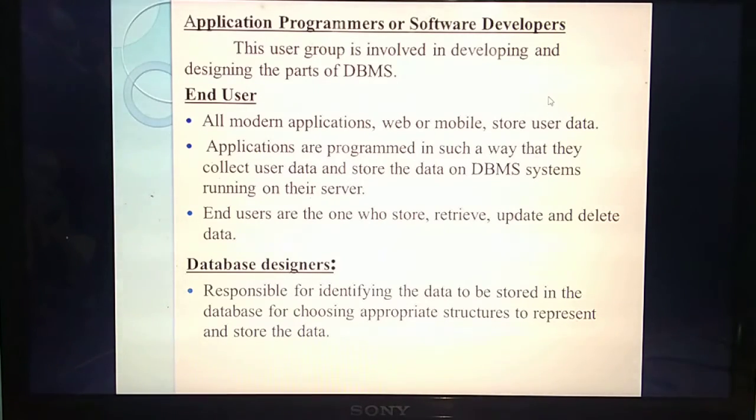Okay. So what is the purpose of each software? Each software will have separate purposes. Likewise, DBMS, what is the use of DBMS? Based on your needs, you can store the data. Based on your needs, you can access or retrieve the data. You can add the details, update the details or delete the details, anything, based on the end user. Who is the end user? The person who is using the software, the last person, is called the end user. The person who designs it and launches it, and the person who uses it, we call as an end user. That person can store the data. Based on your needs, you can use the software. Understand? Yes. Next one is database designers.